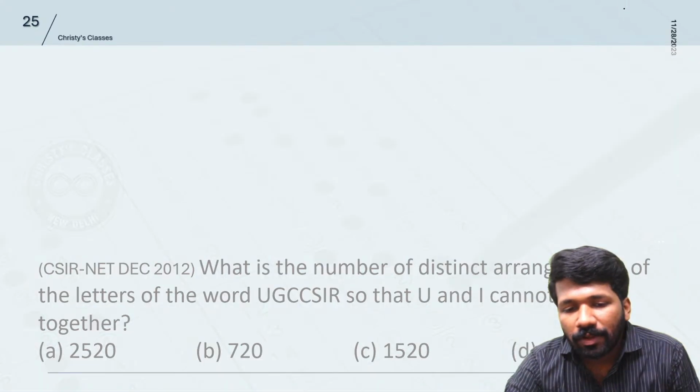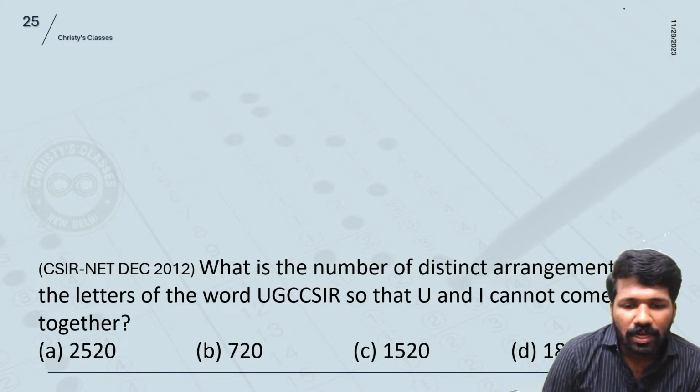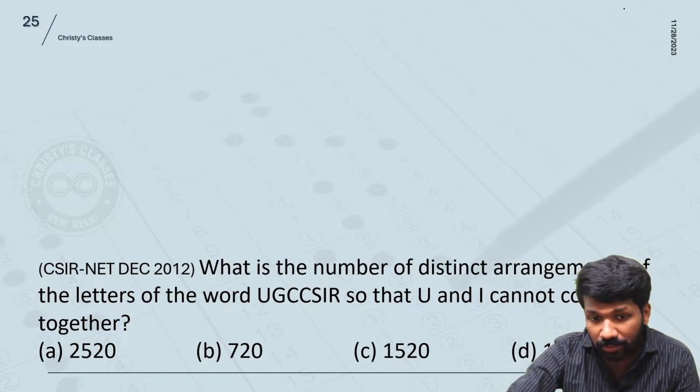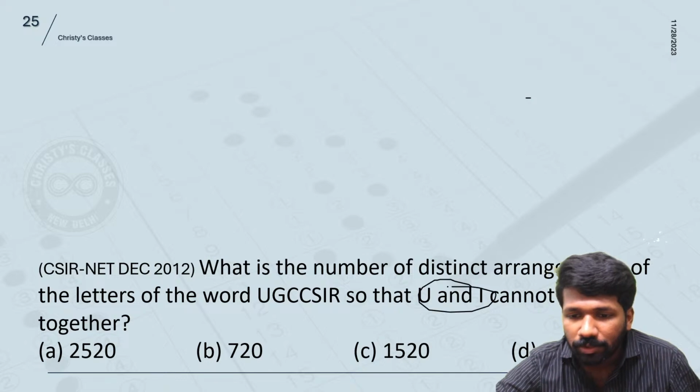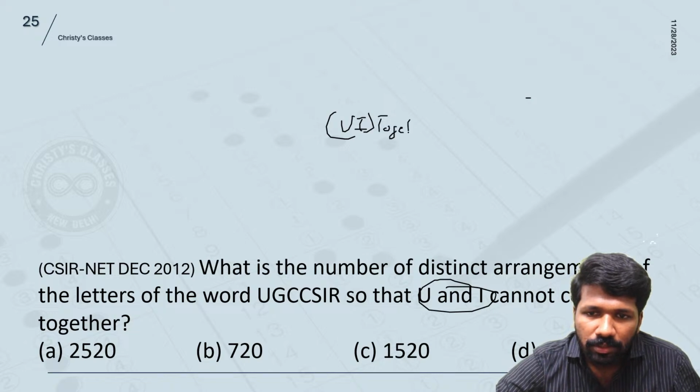Okay, due to lack of time, I will start explaining. UGC CSIR have 7 letters or 7 factorial arrangements if all were different. But we need U and I not coming together. So U and I coming together, you find it. UI together. That arrangement, if you subtract from total arrangement, you will get the required answer.